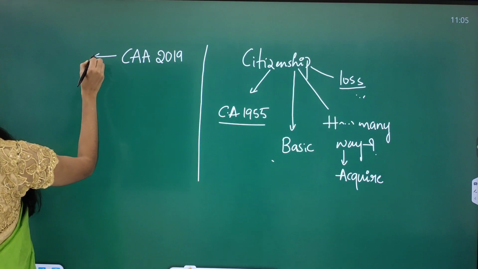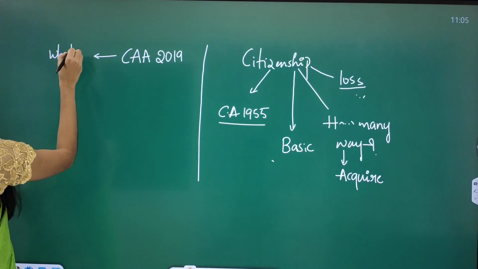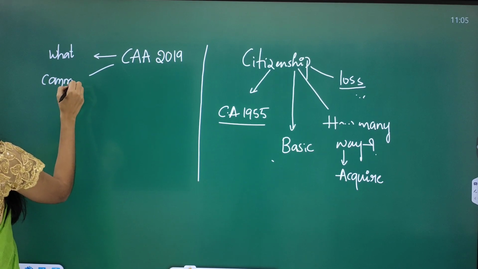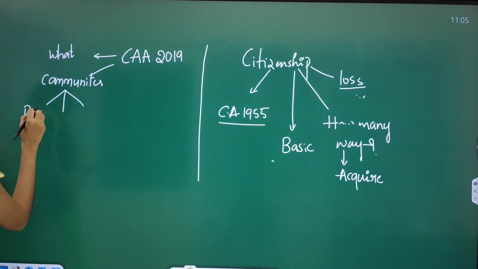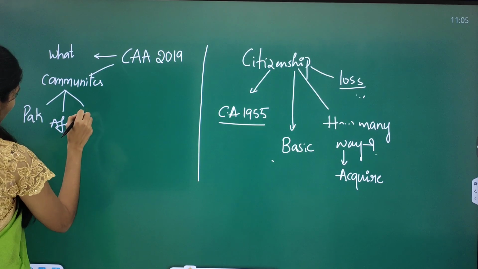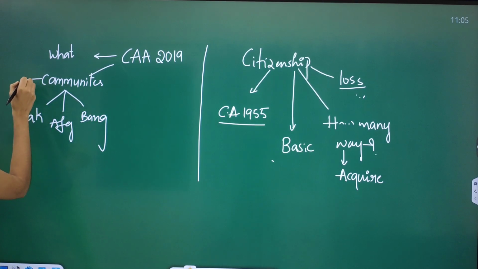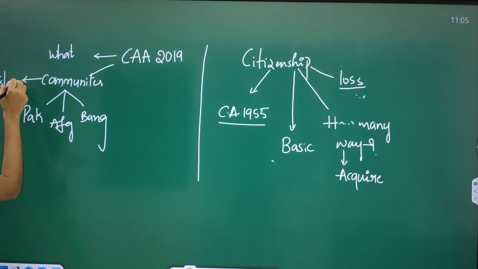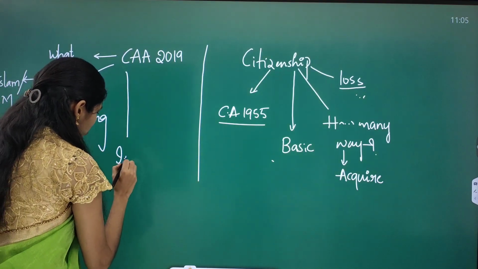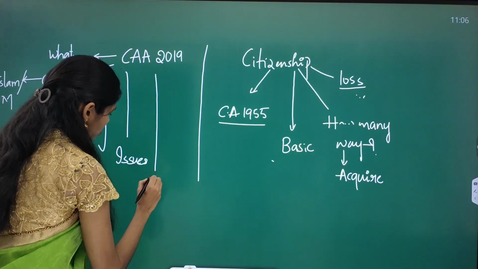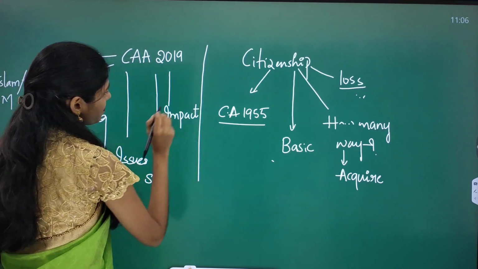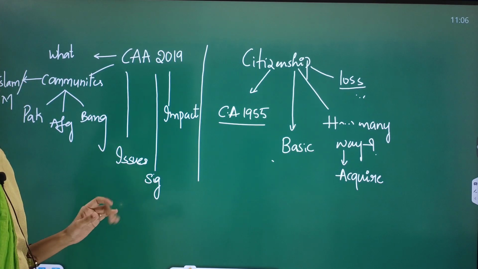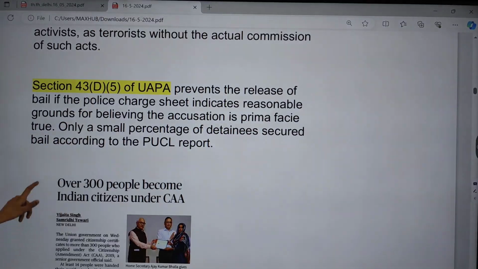And from the Citizenship Amendment Act, you have to see what this act is about and which communities are going to get citizenship, and from which countries, that is Pakistan, Afghanistan and Bangladesh. Here, in these communities, the Islam or Muslim community is excluded. And you have to see what the issues of the Citizenship Amendment Act are, what is the significance and what is the impact on Indian society. Okay, so all these things are very important. So now let us see the notes.